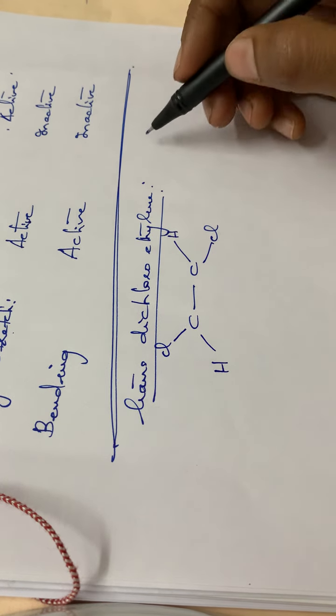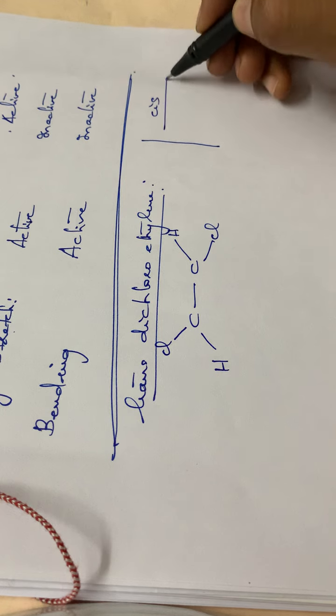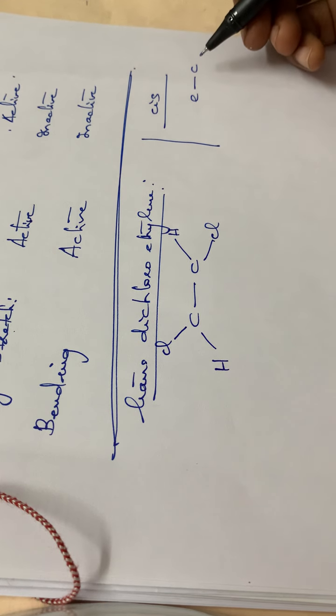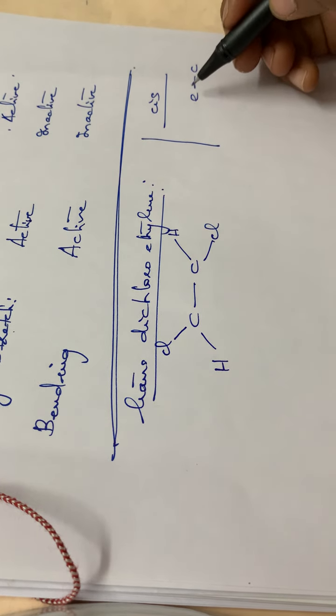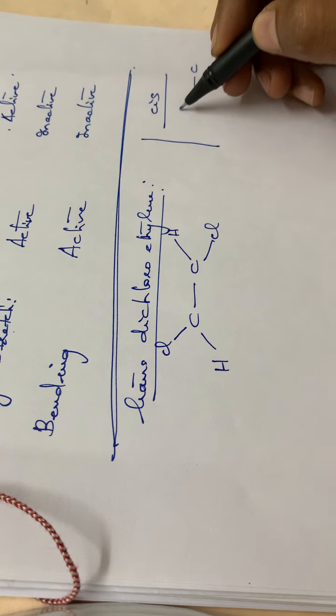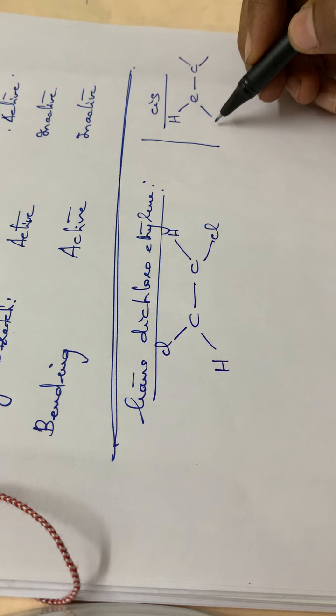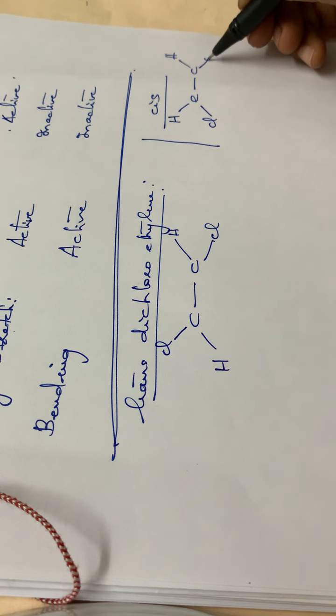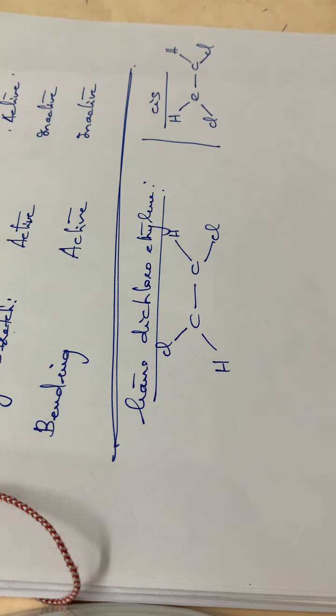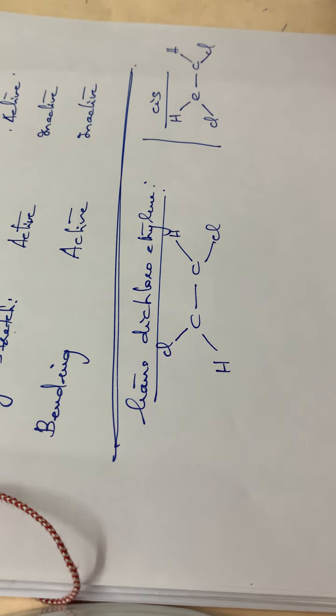And what about cis dichloroethylene? Cis will be C single bond C, I'm not putting the double bond for the time being. So C single bond C, then here comes H, here comes Cl, H, Cl. So this is cis and this is trans.